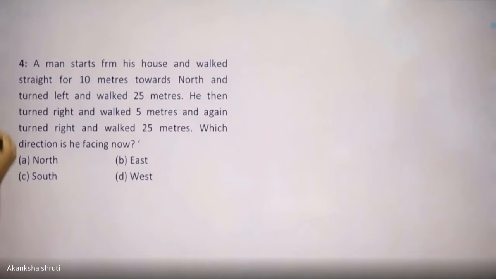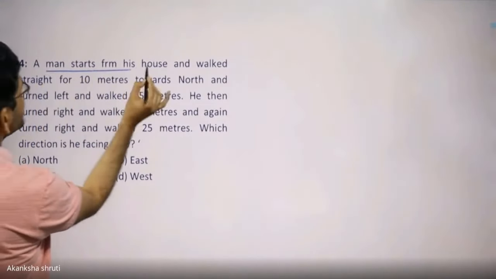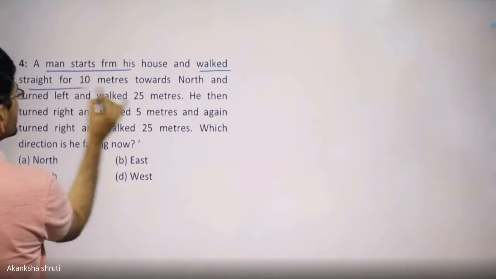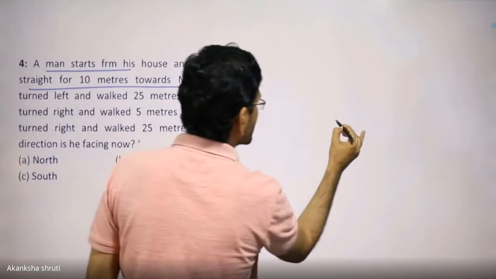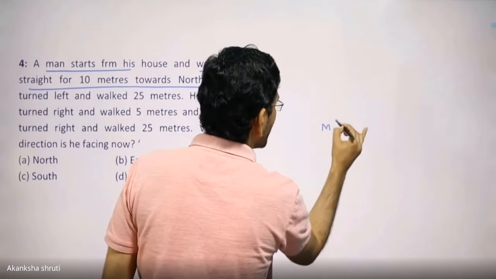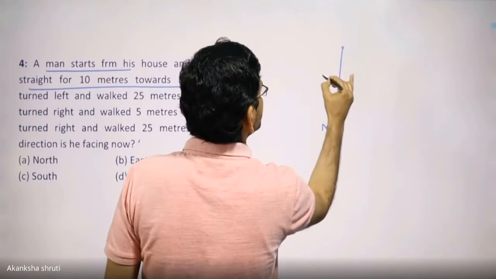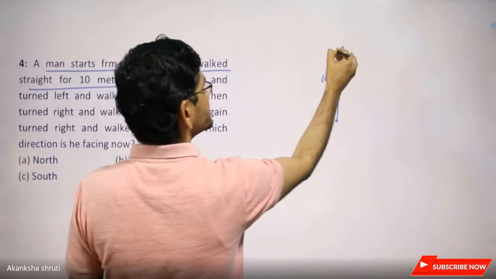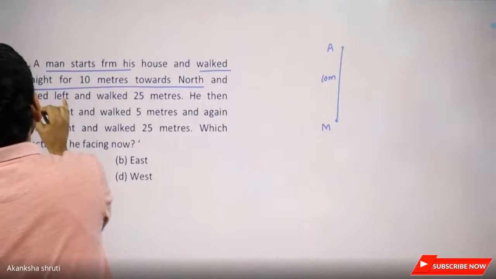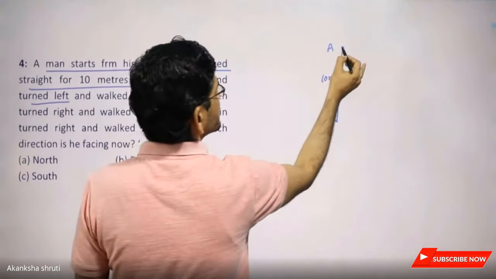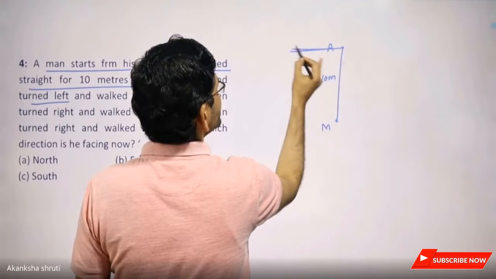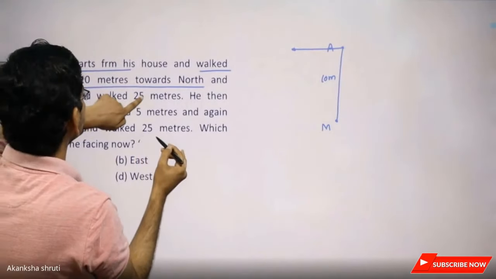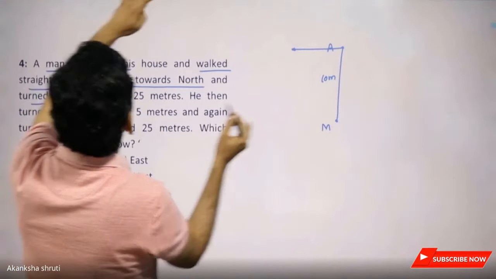Let us consider the question number 4. A man starts from his house and walked straight for 10 meters toward north. So consider the man either started from M and have traveled 10 meters toward the north. Consider reach to point A and turn left from here, turning left. So while taking a left turn, for how long? And walked 25 meters. So be careful students.